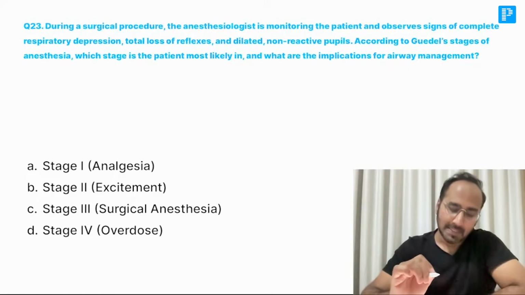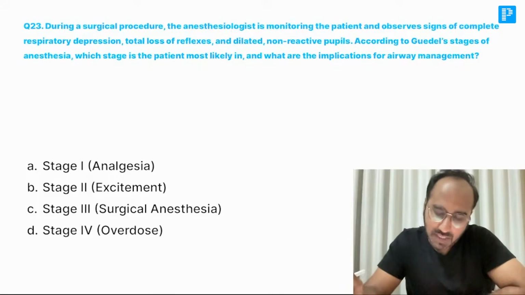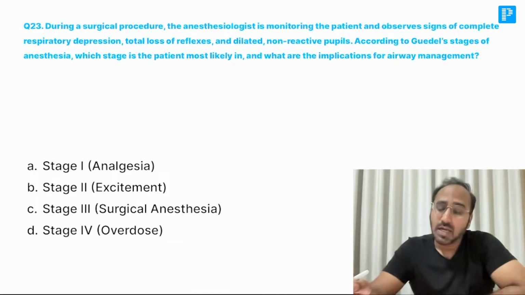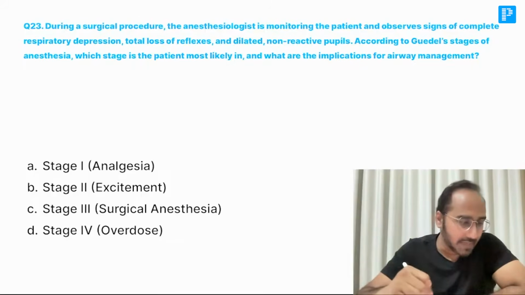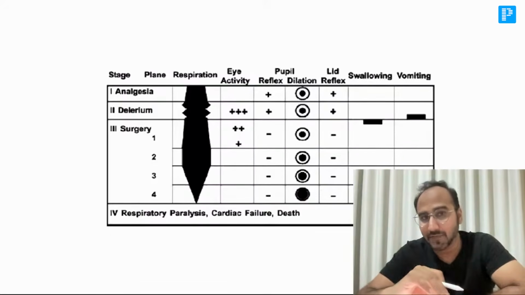Next, guys. During a surgical procedure, the anesthesiologist is monitoring the patient and observes complete respiratory depression, total loss of reflexes, and dilated non-reactive pupils. According to Guedel's stages of anesthesia, which stage is most likely the patient in? Stage 1, stage 2, stage 3, and stage 4. Remember, the patient is in complete respiratory depression. Before going to the answer, we need to understand the stages of anesthesia.